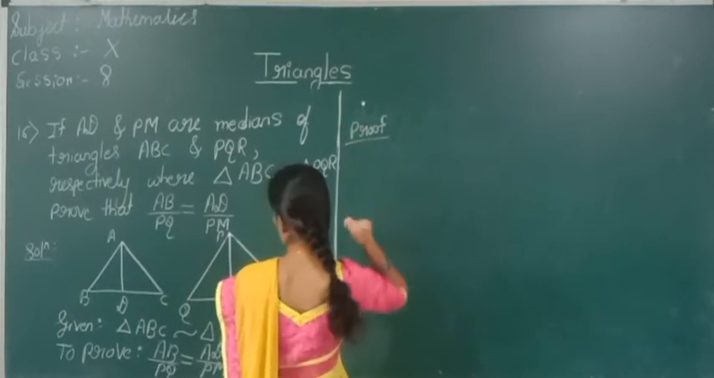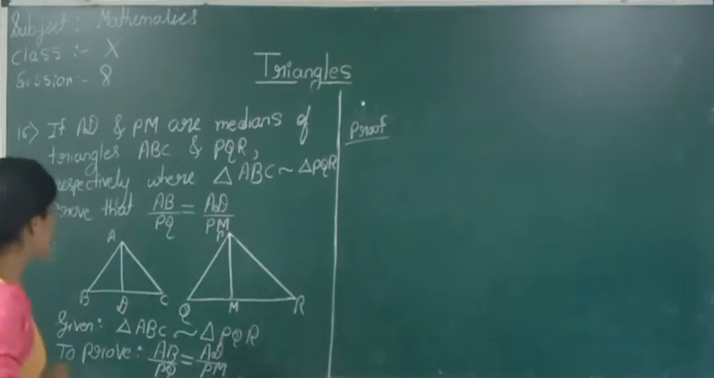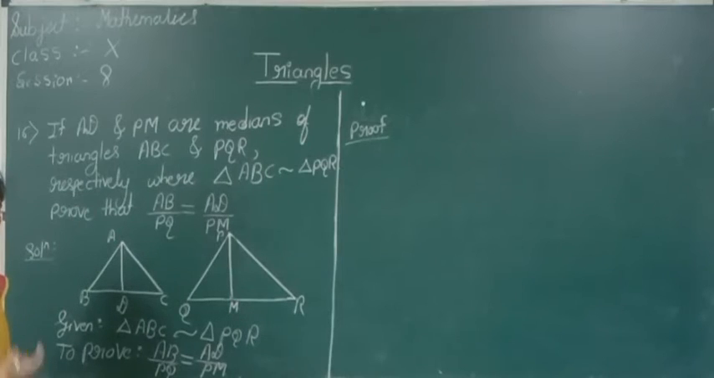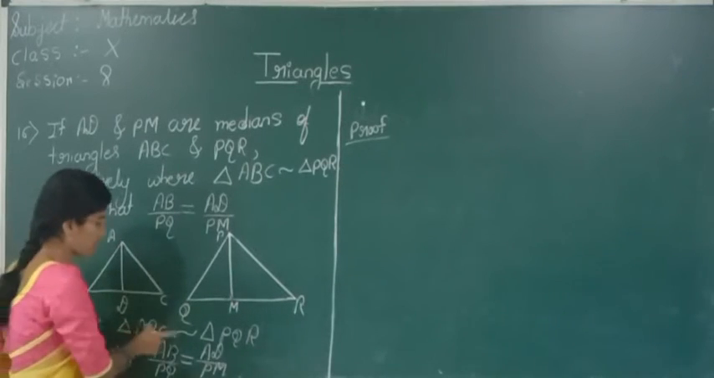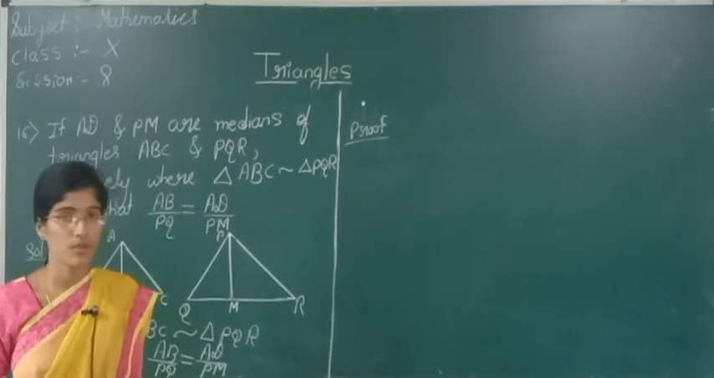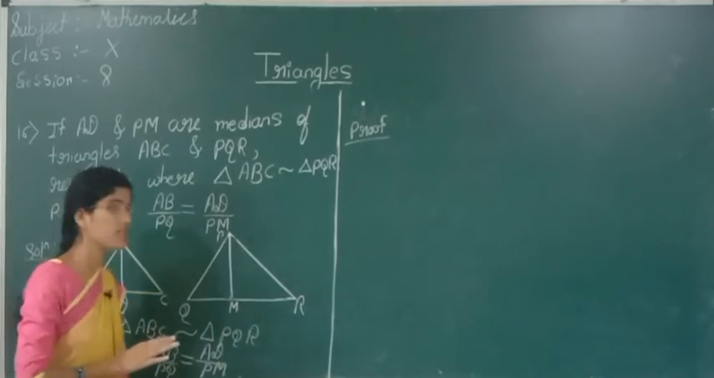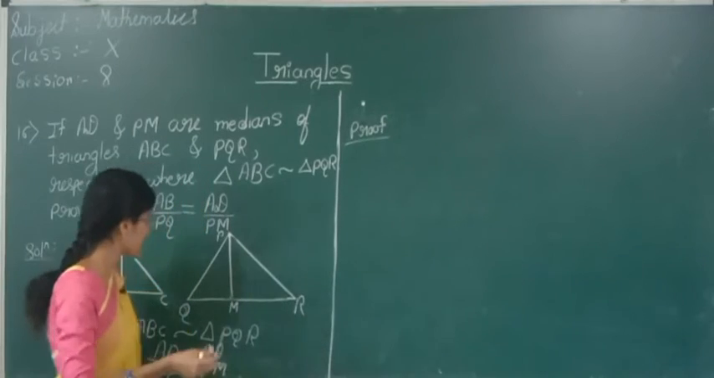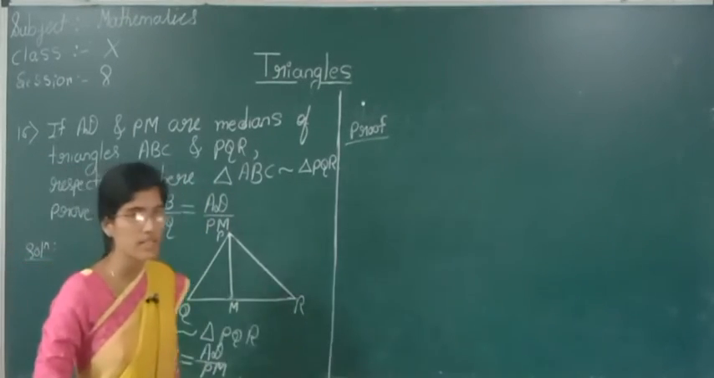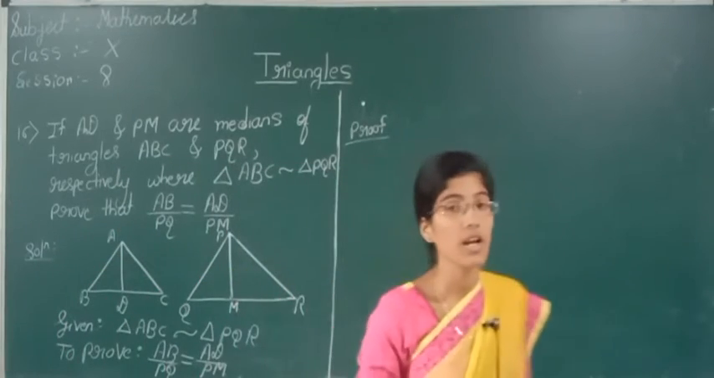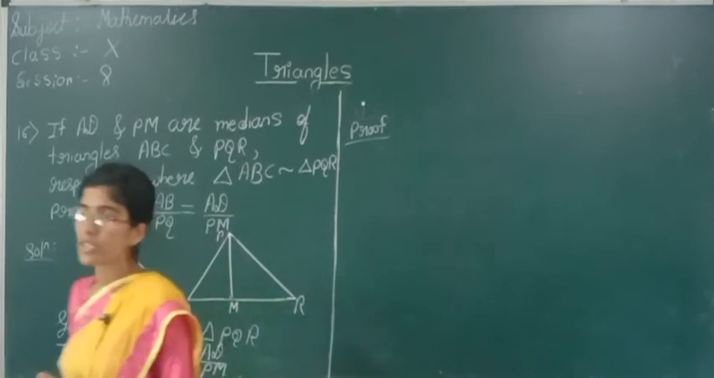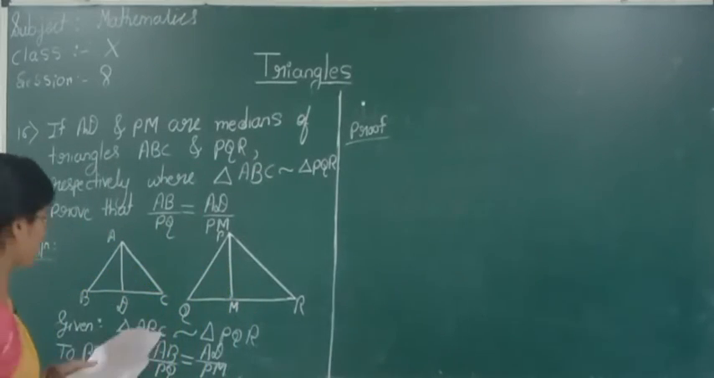Proof. See here, when two triangles are similar, definitely their corresponding sides are in the same ratio, and the corresponding angles are also equal. Yes or no? We have learnt in earlier classes. If two triangles are similar, definitely their corresponding angles are equal and corresponding sides are in the same ratio.